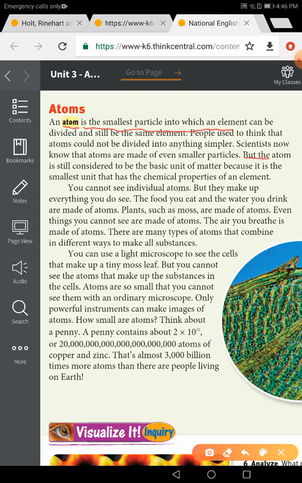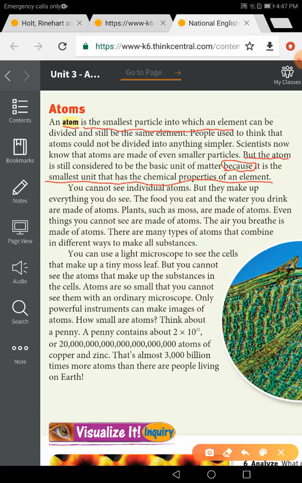But the atom, guys, is still considered to be the basic unit of matter. Why do we consider the atom the basic unit of matter, although there is a smaller particle than it? Because it's the smallest unit that has the chemical properties of the element. The smallest form in which you can find the chemical properties still present.